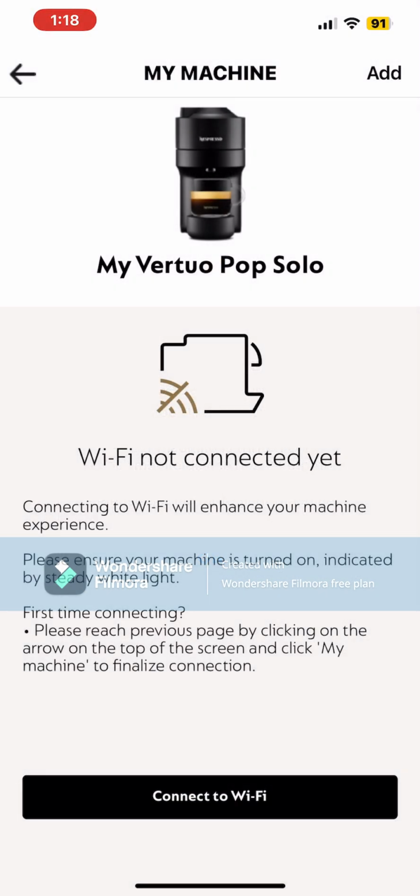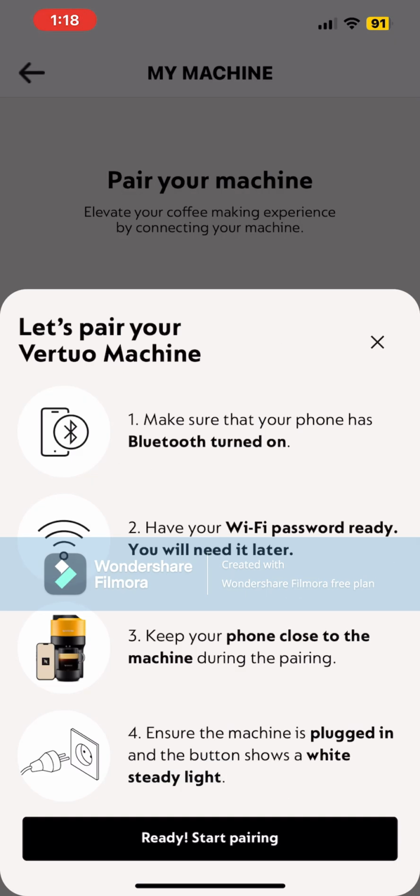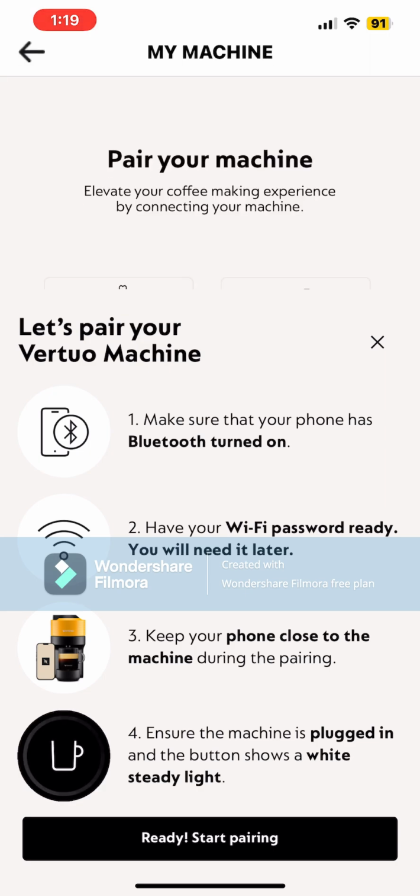Once you successfully connect to the coffee machine, there's actually not much you can do besides checking recipes or how to use the coffee machine. Pretty sure you already know how to anyway. There's also some kind of troubleshooting as well as descaling, and also the software update.